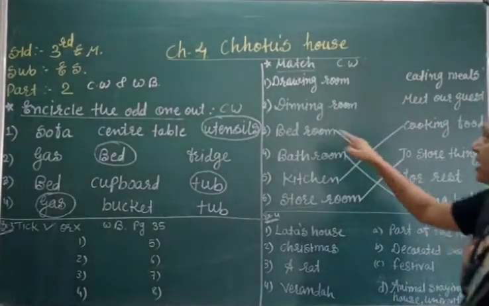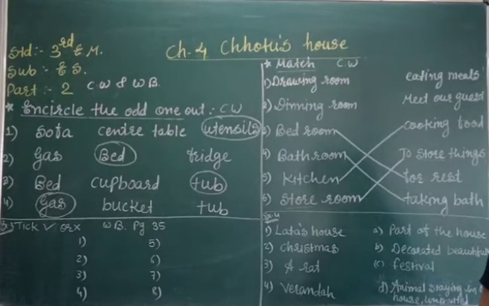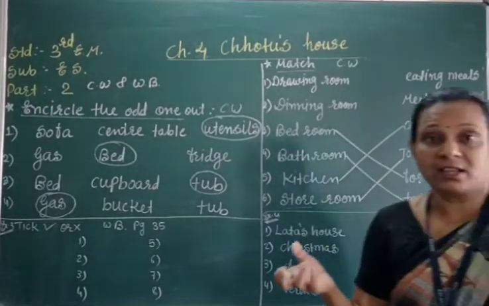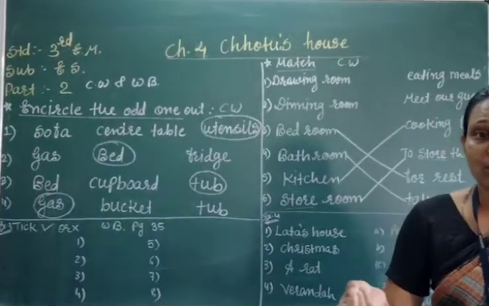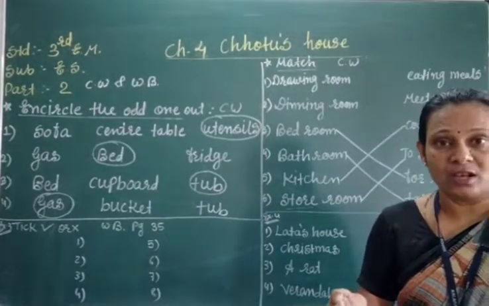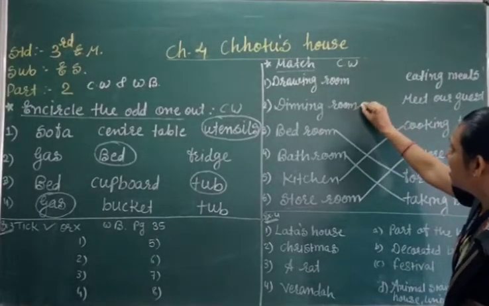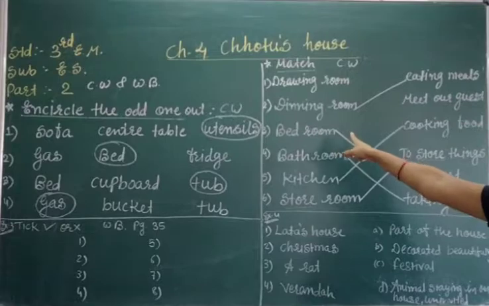Okay, then dining room. What we do in the dining room? Dining room में क्या करते हो? Dining hall is there, right? When you go for some occasion and you take the meal, then which hall you have to use? Dining hall. So we have to take the dinner, eating purpose. We have to use the dining hall. So eating meals, right? Okay.